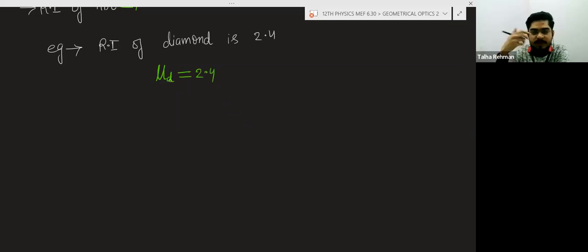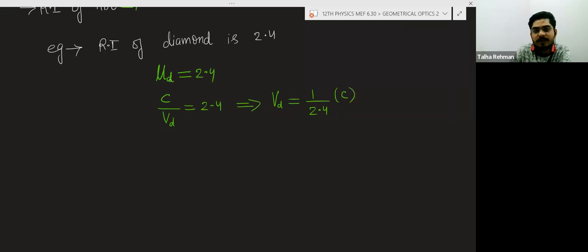What does it mean? mu D is equal to C divided by speed of light in diamond, equal to 2.4. So you can write speed of light in diamond is equal to 1 upon 2.4 times the speed of light in air.